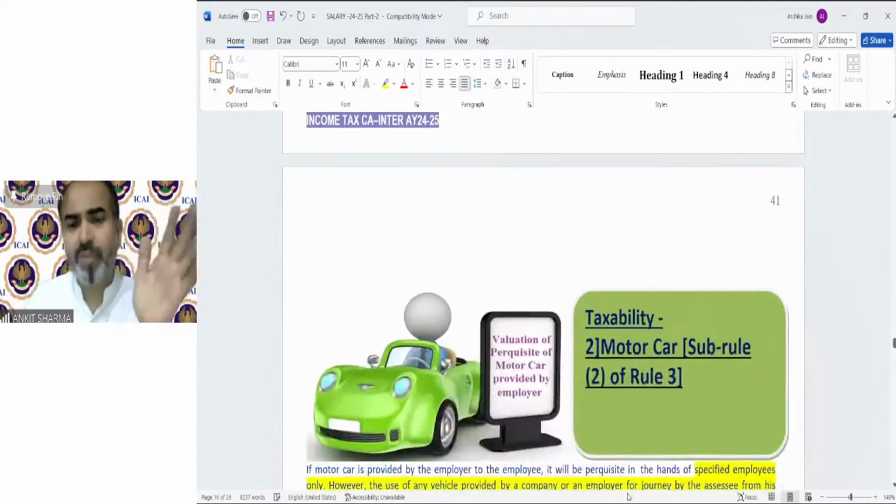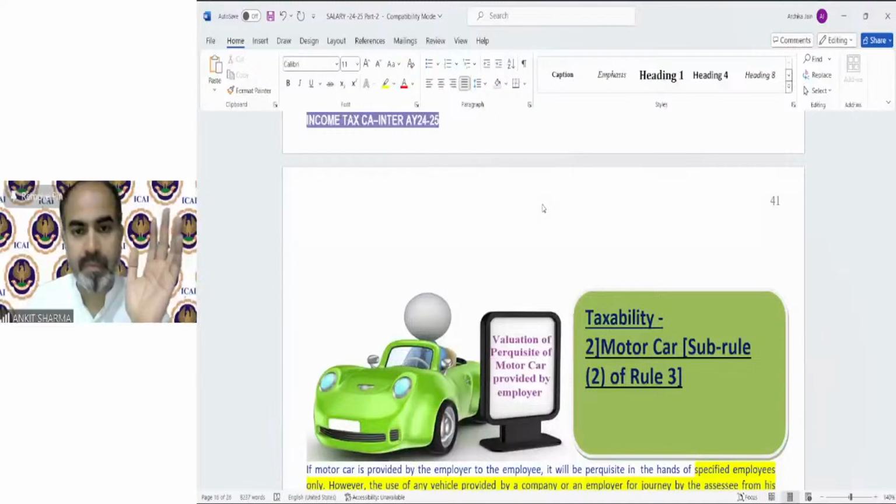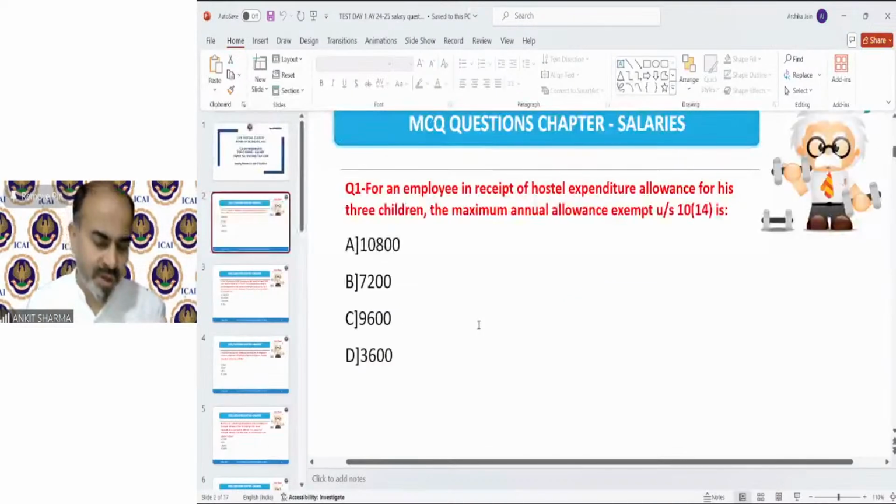Now we are going to solve the MCQ part. One by one, we will take the MCQs. These MCQs are related to specific topics which we have discussed in our salary provisions, and then we will move on to our detailed question of salary.